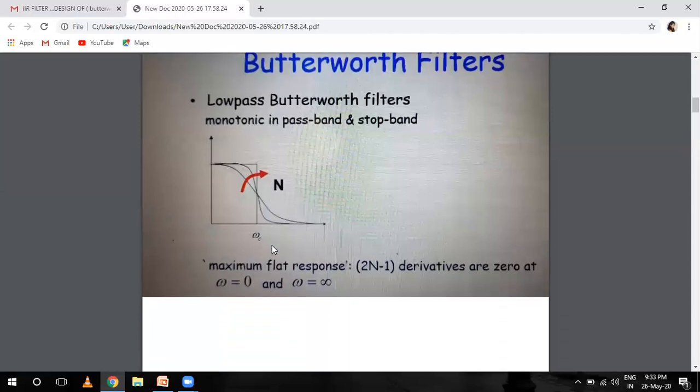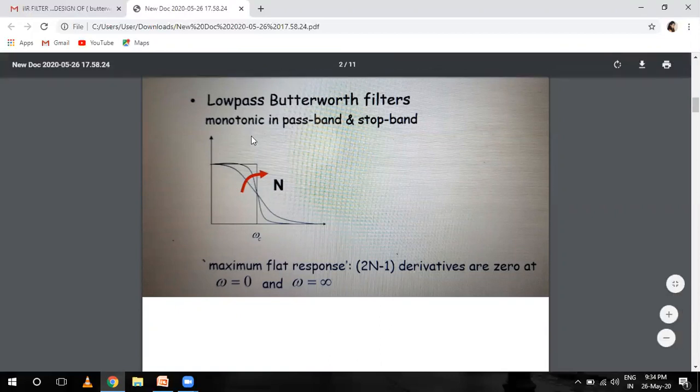The low pass Butterworth filter is monotonic in the passband and stopband, with a maximally flat response: 2n minus 1 derivatives are 0 at omega equals 0 and omega equals infinity. This is the frequency response you can see in the figure.